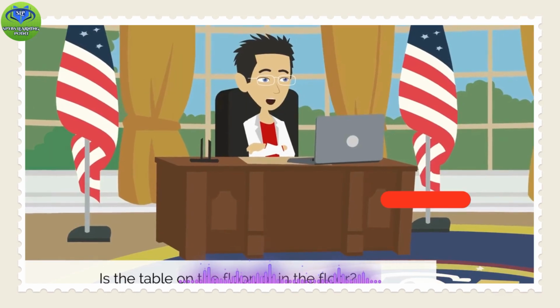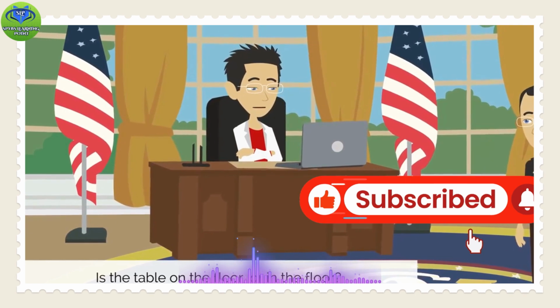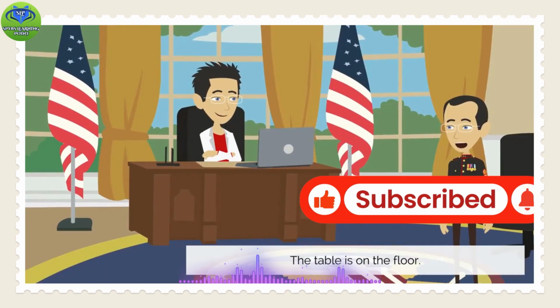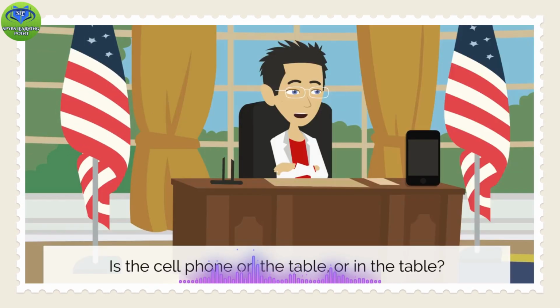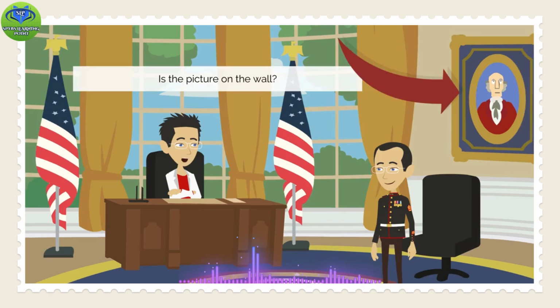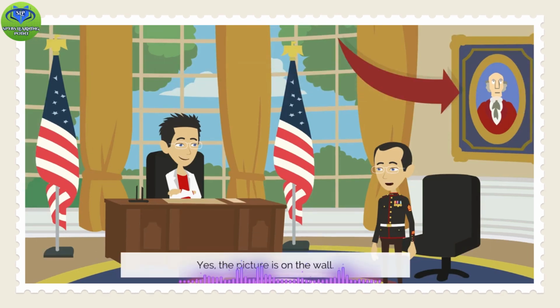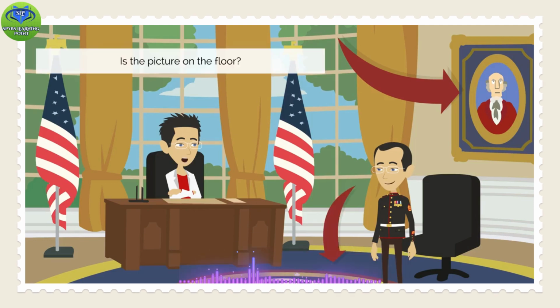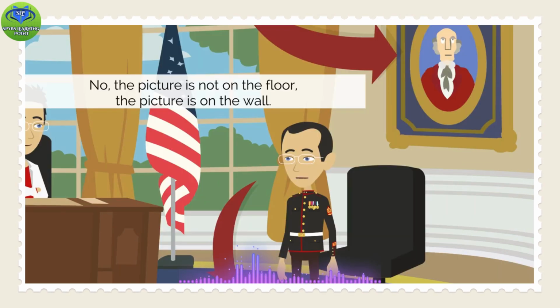Is the table on the floor or in the floor? The table is on the floor. Is the cell phone on the table or in the table? The cell phone is on the table. Is the picture on the wall? Yes, the picture is on the wall. Is the picture on the floor? No, the picture is not on the floor. The picture is on the wall.